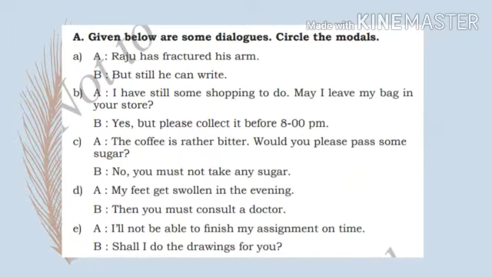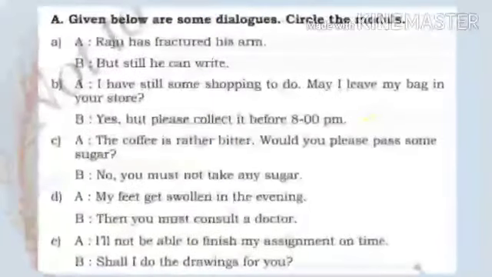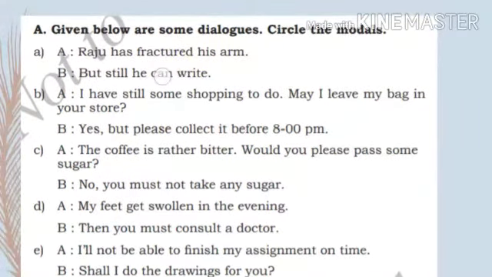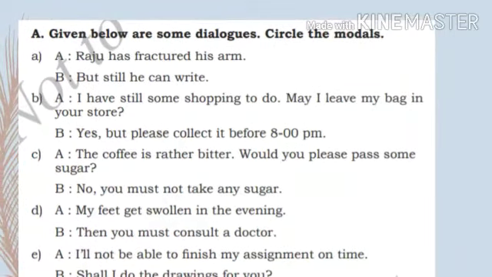Given below are some dialogues. Circle the modals. First one, I can do it for you. Raju has fractured his arm. Is there any modal auxiliary here? No, but still he can write. So there we find a modal, that is can. Can is a modal, so here you have to circle can. The second one: I have still some shopping to do. May I leave my bag in your store?